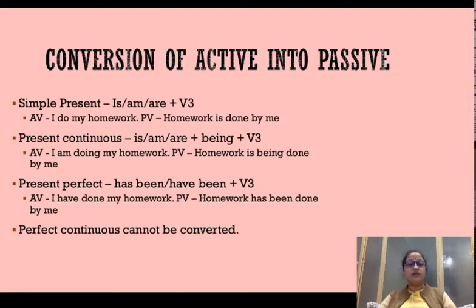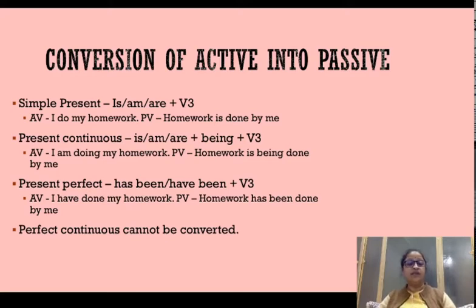So when you identify the verb in its root form, you take it as simple present tense, and when you do the conversion, you just add a be form to it, a present tense be form. And what are the 3 be forms in present tense? Is, am, and are. These are the helping verbs, which are also called the be form verbs in present tense. You just add them before the main or the root verb and convert the root verb into the third form. So the third form of do would be done. So the sentence would read as homework is done by me.